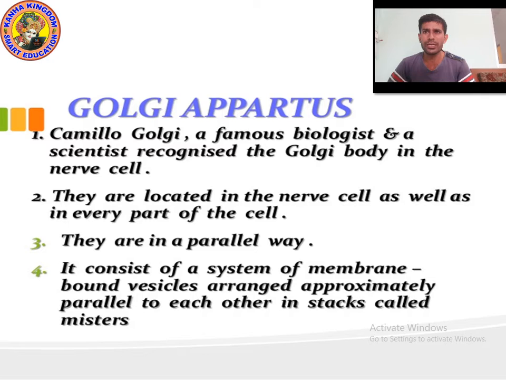It consists of a system of membrane-bound vesicles, arranged approximately parallel to each other in stacks called cisternae. We already studied about them. So remember, Golgi was discovered by Camillo Golgi. It is found in the nerve cell as well as every part of the cell. Let's move on to the next point.